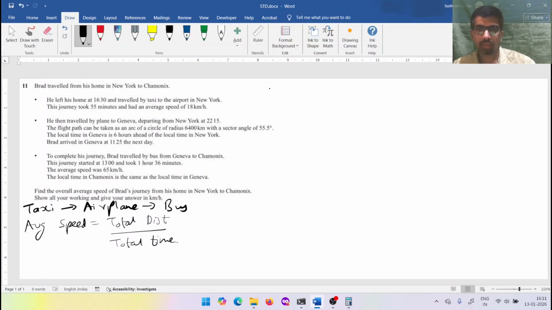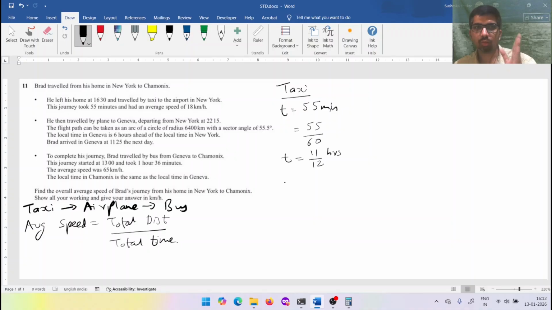First we'll take the taxi. So he left at 16:30. The time he took was 55 minutes. Convert this into hours, so you have to divide by 60. 55 divided by 60, you get 11 by 12 hours. This is the taxi time, 11 by 12 hours.